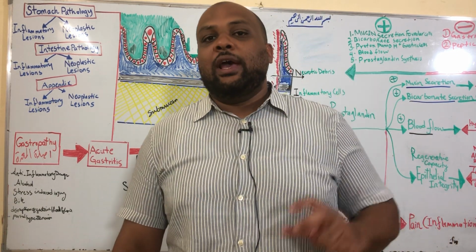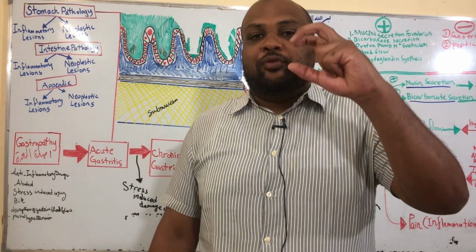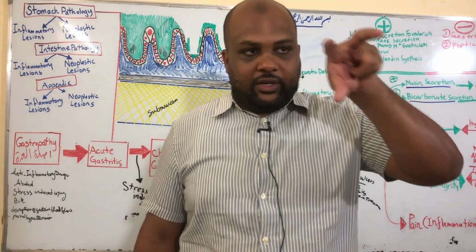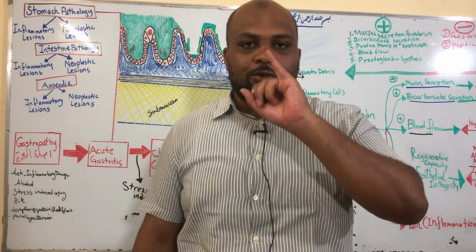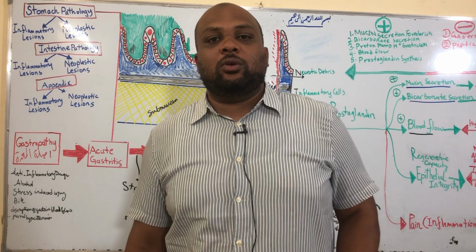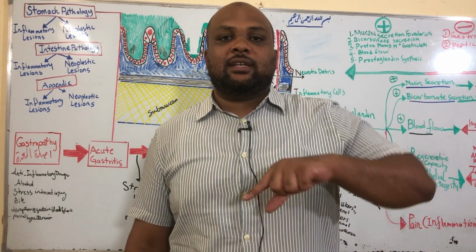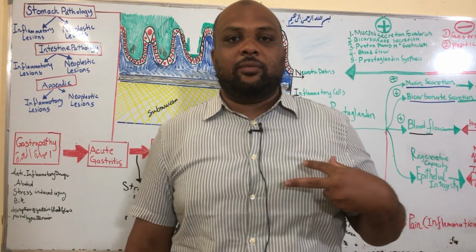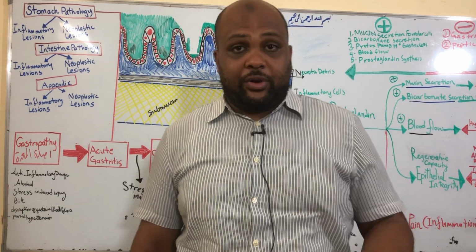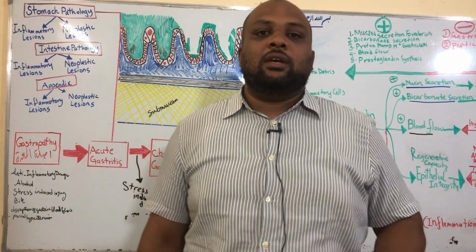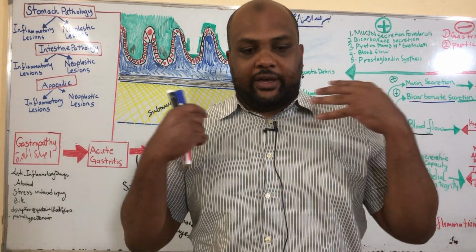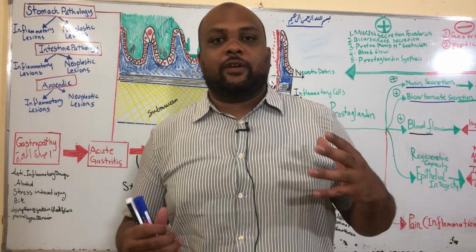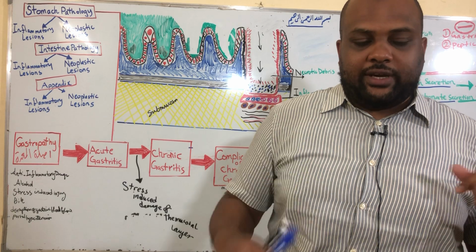And why is ammonia important? Ammonia is very important because it brings down the acidity within the vicinity in which the H. pylori is swimming. So that's the first superpower H. pylori has: the enzyme urease that makes the very acidic environment less acidic. And in our stomach, we have cells that secrete bicarbonate, which also brings down the acidity and helps our own stomach survive that very hydrolytic acid that it contains.